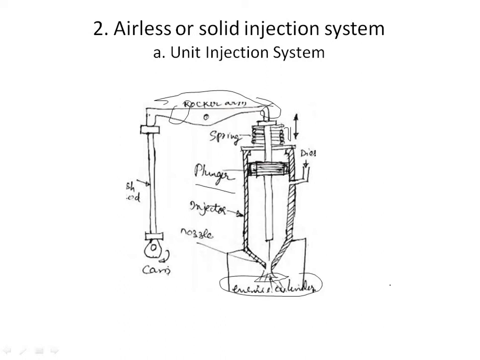There is a spring-loaded delivery valve in the nozzle, which gets actuated by the increased oil pressure in the injector barrel. The spring at the top of the injector brings the plunger back to its upper, original position after the operation. Now the fuel pump pumps the fuel to the injector.